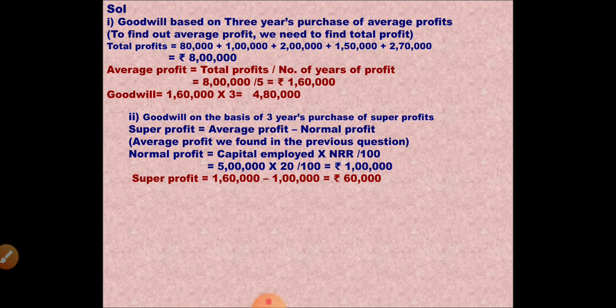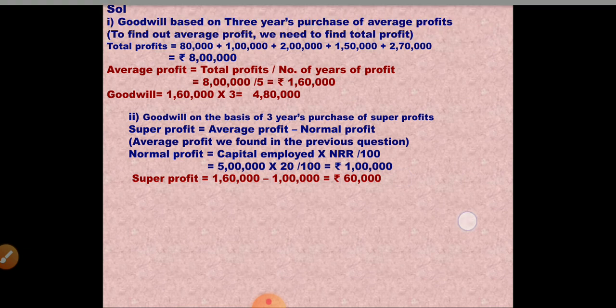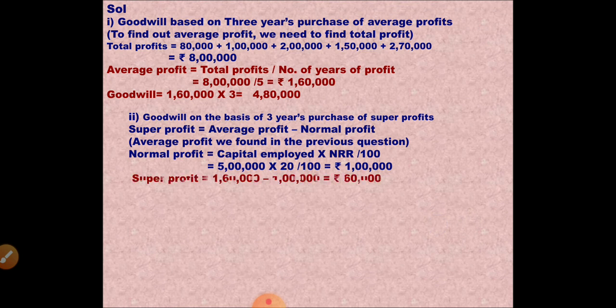Now super profit is average profit which we calculated here, 1,60,000 minus normal profit 1 lakh. So super profit is 60,000 and capitalization of super profit is goodwill based on 3 years purchase of super profit.